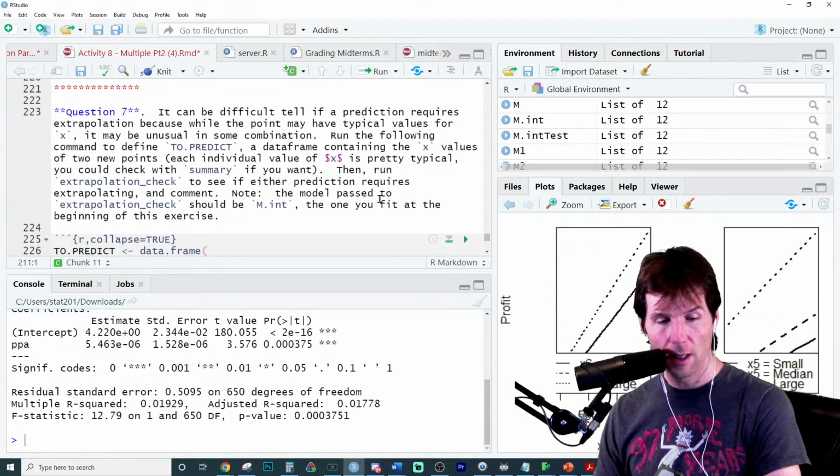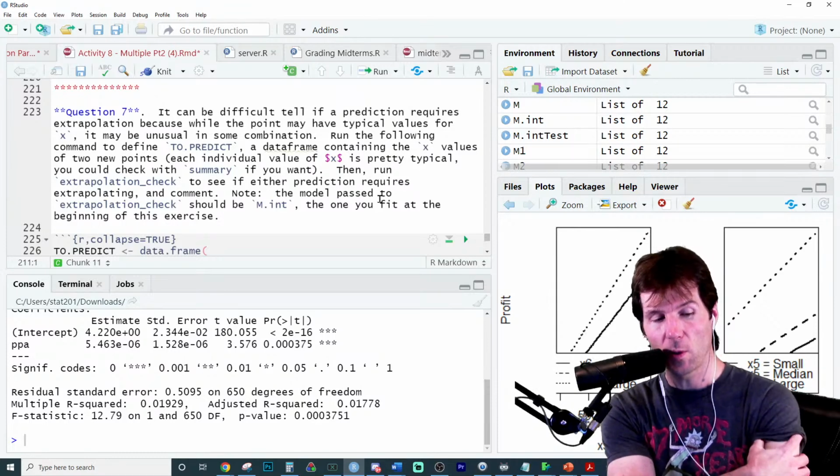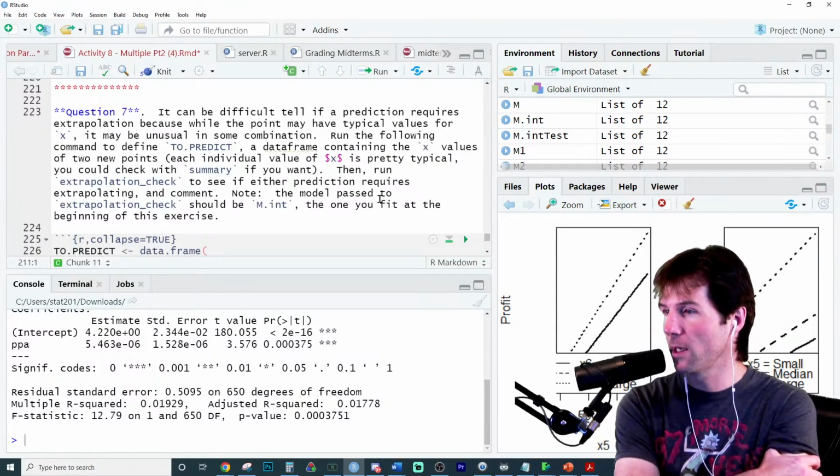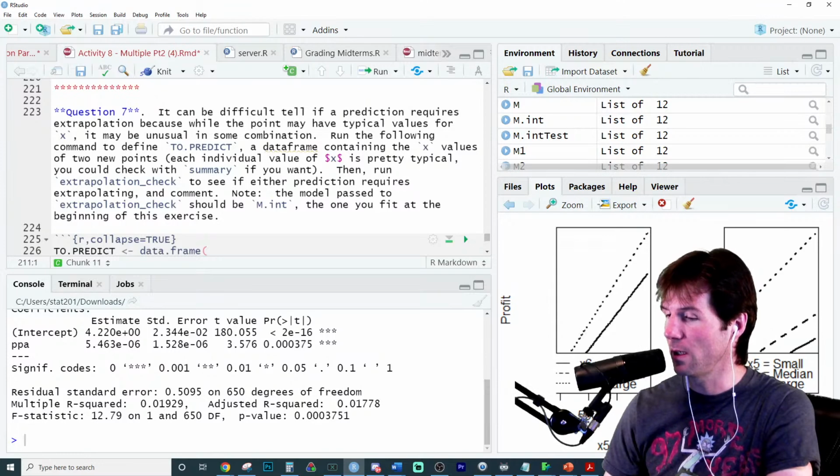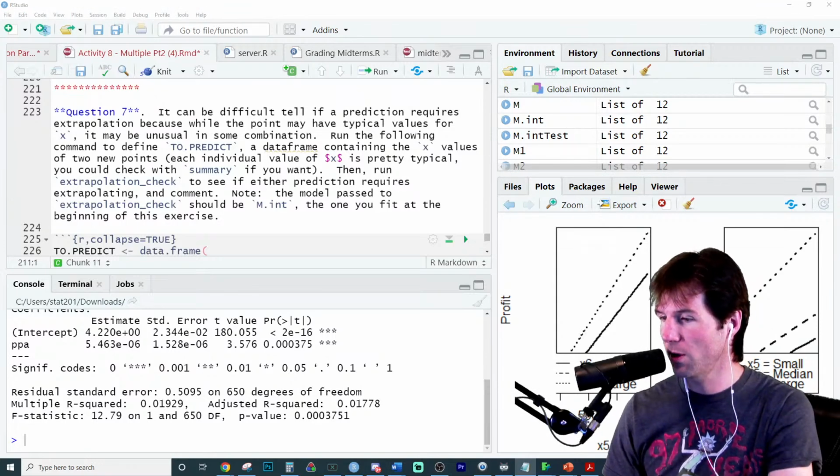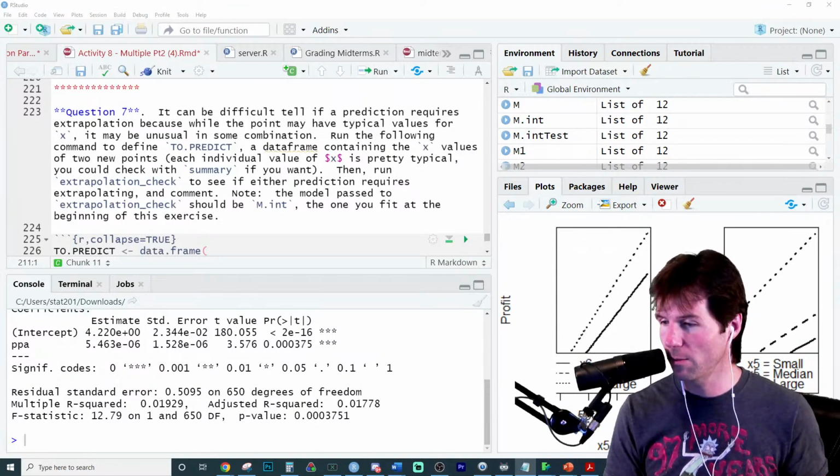That was a good one. It can be difficult to tell if a prediction requires extrapolation. Extrapolation is when we predict... Oh, I need to put timestamp. We're started. That was a quick one. Well, darn it, I just did that one in 2 minutes. I think